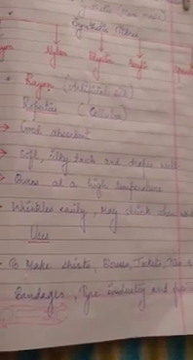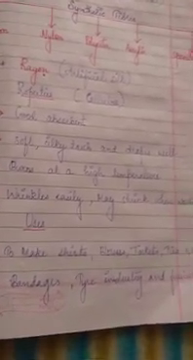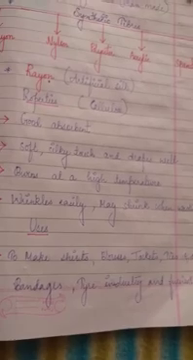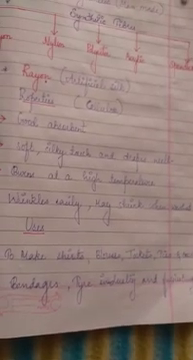So next comes the uses. So what are the uses of this type of cloth or this type of fiber? That is to make shirt, blouse, jackets, tie and socks. Next use is it is used in bandage, then tire industry and furnishing like bed sheet.